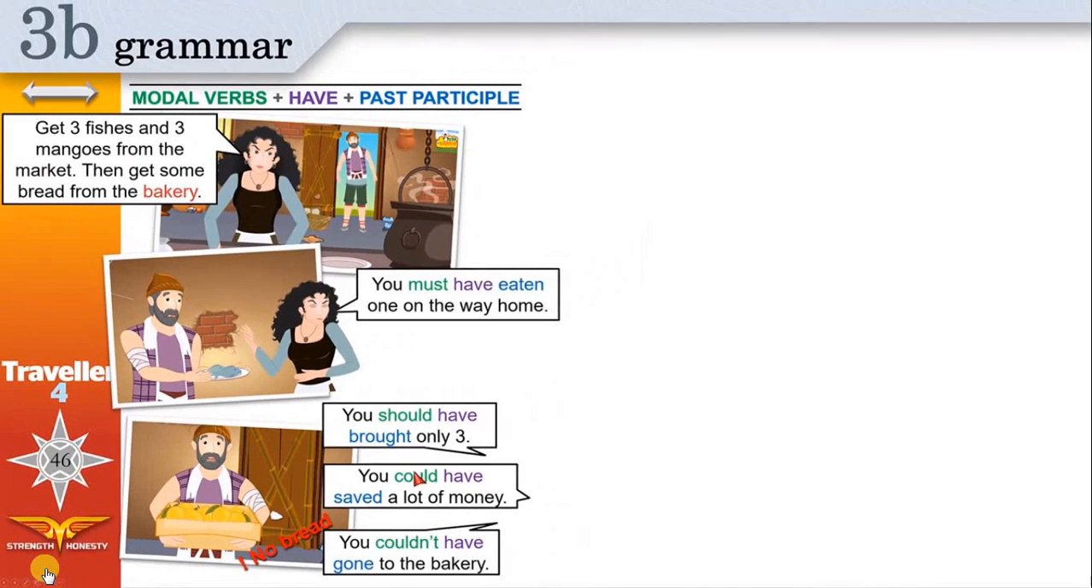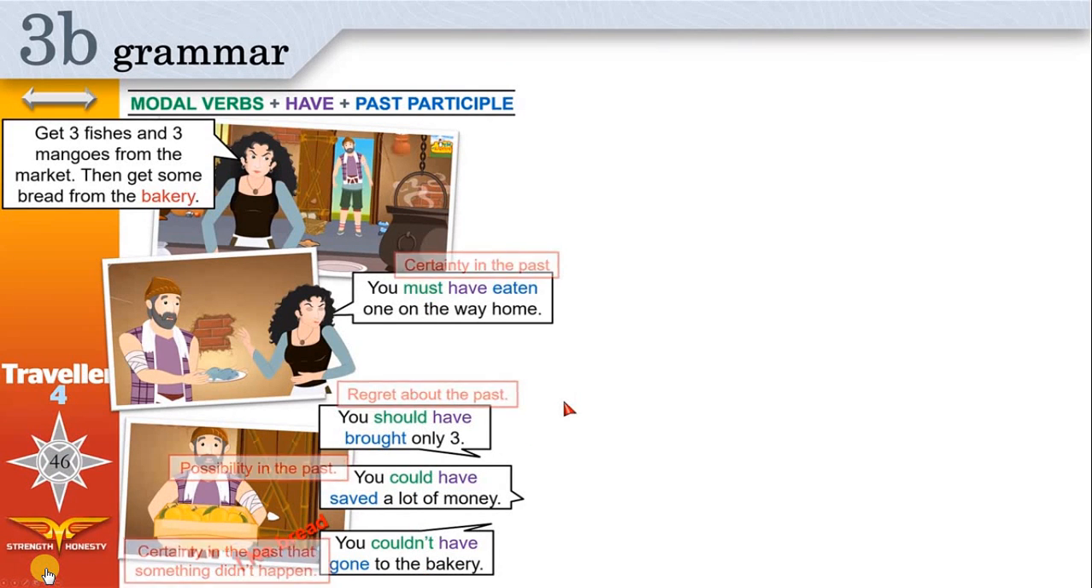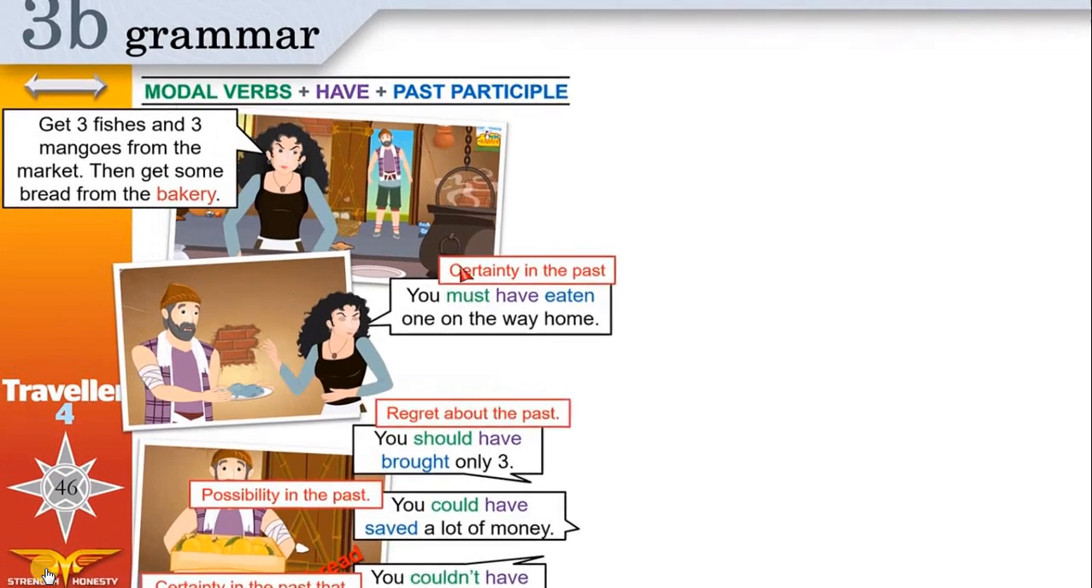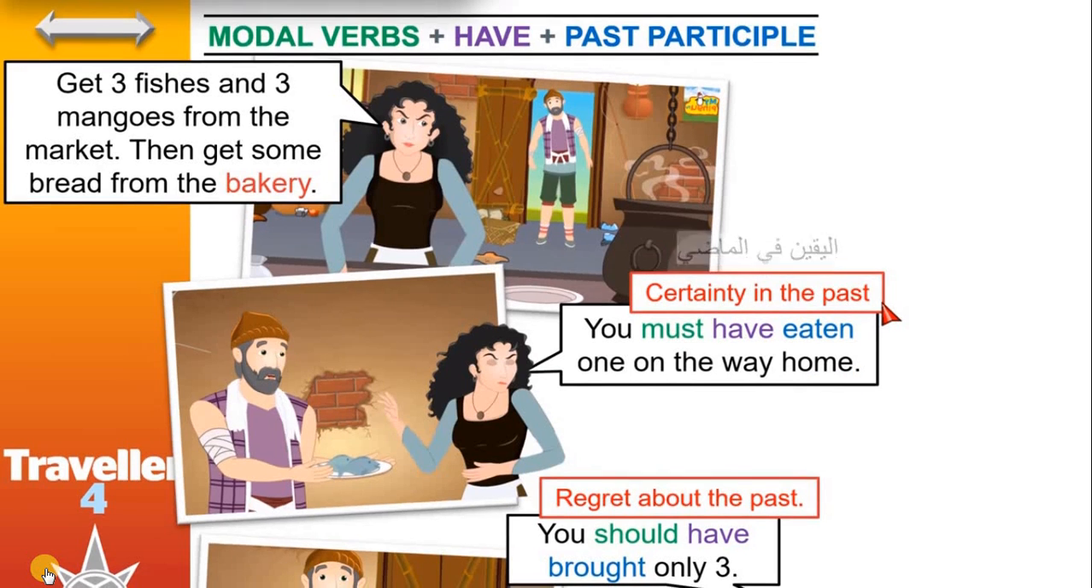Now look, in all these sentences, we expressed events and things that happened in the past. The first one, we expressed certainty in the past. Certainty means you're sure that something happened in the past. You must have eaten one on the way home. I'm sure this happened in the past.